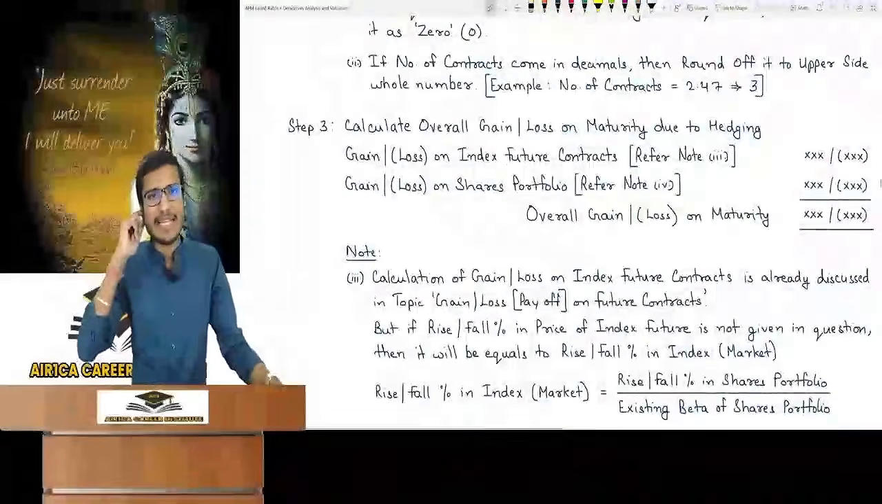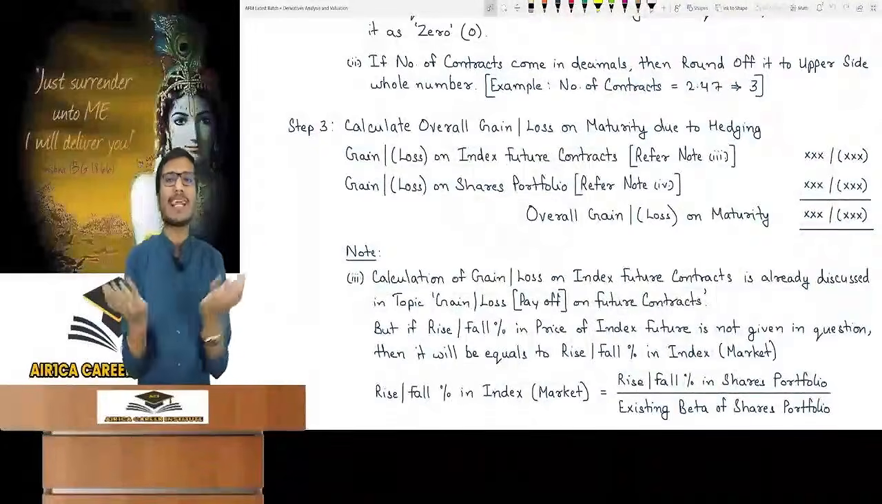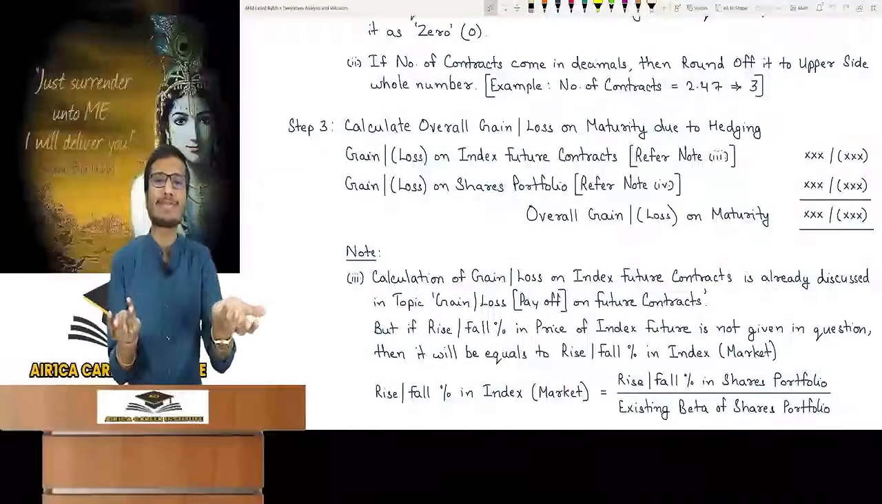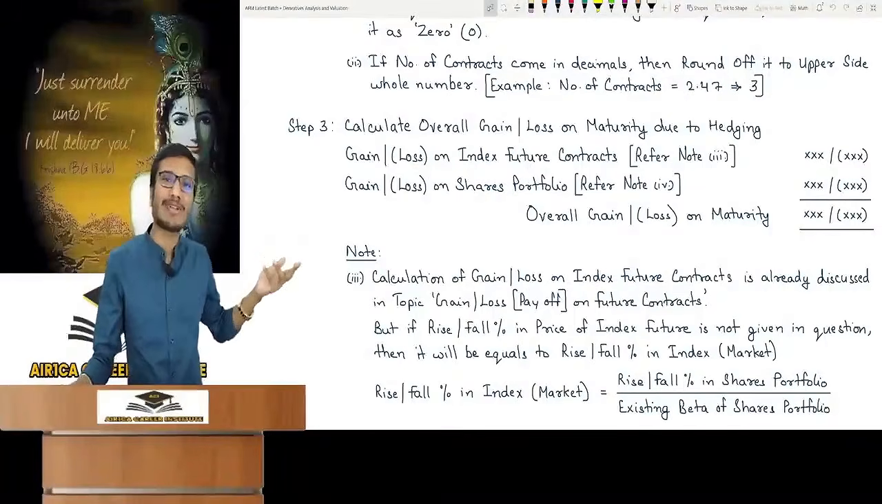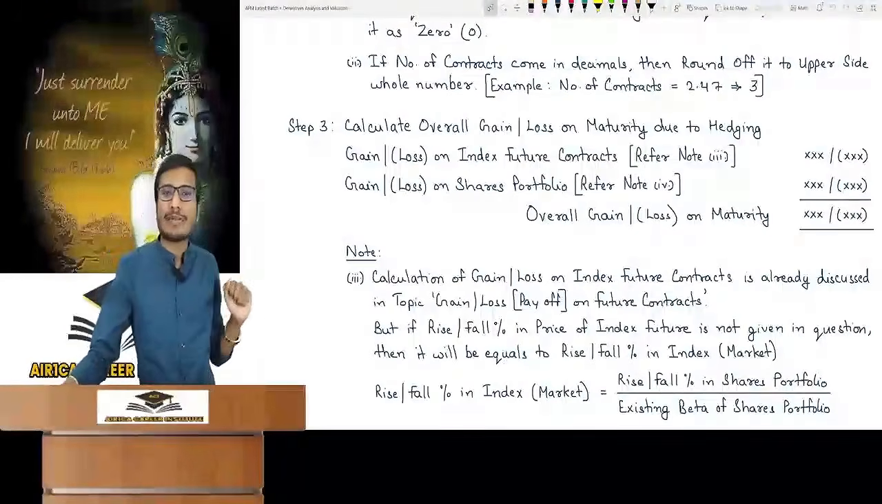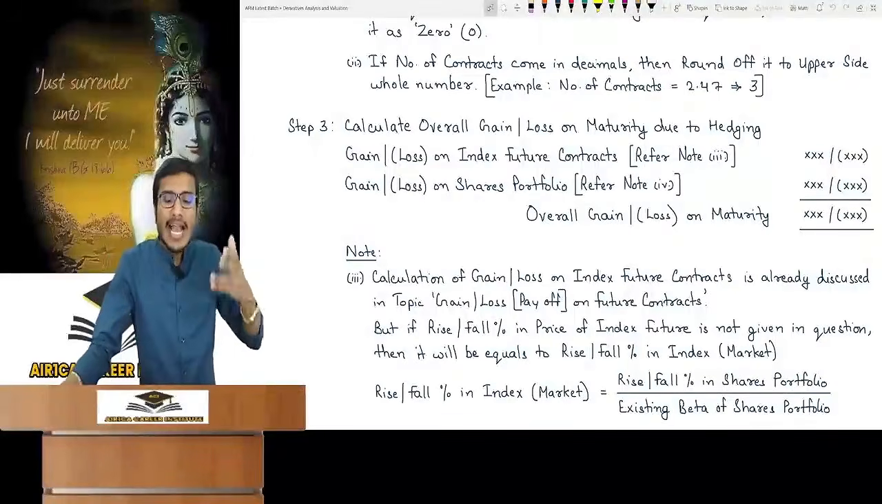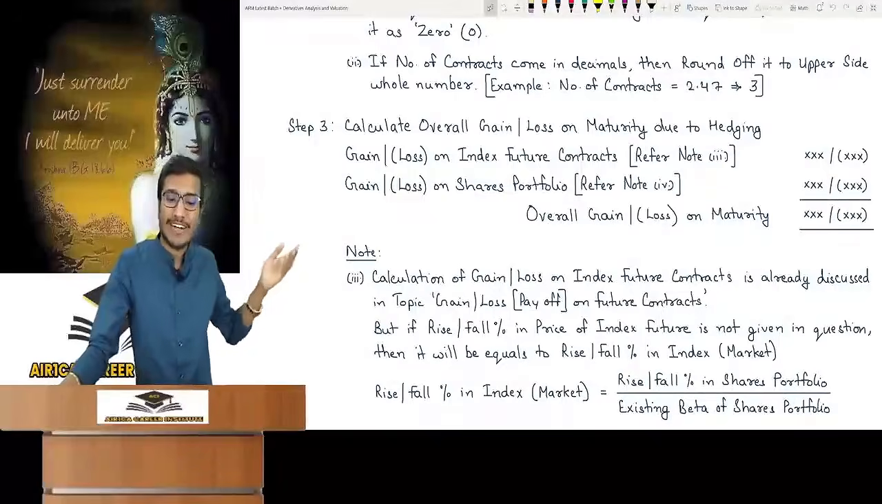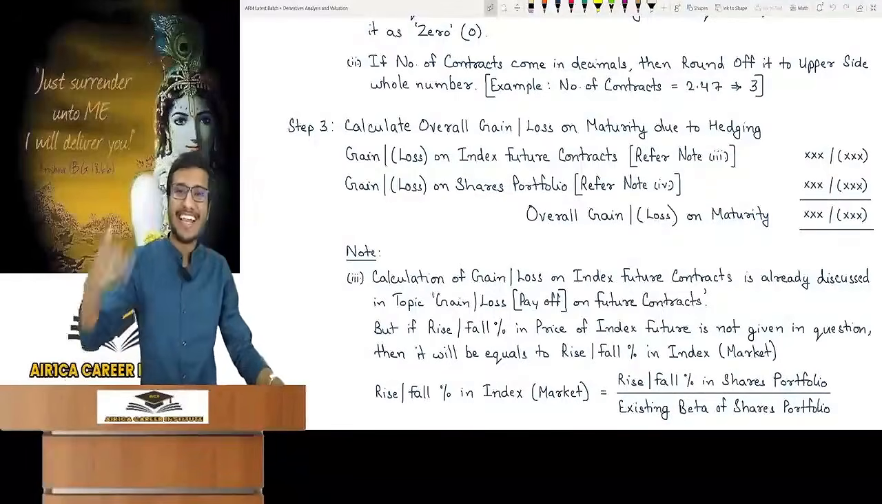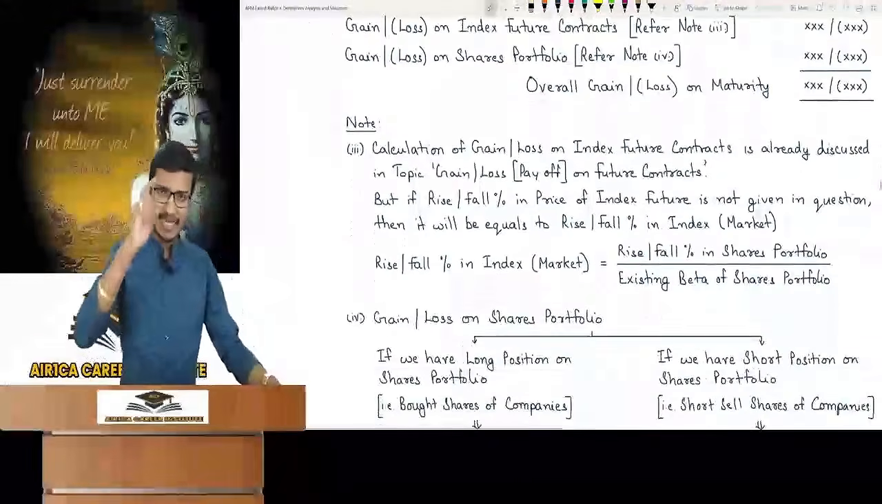After that, there is next step 3. The next step is to calculate the overall gain or loss on maturity due to hedging. Gain or loss on index future contracts and the shares portfolio. You will get the overall gain or loss. Now we have written a note for index future contract. I have already taught you the topic of future contract gain loss. We find out the gain loss like that. I have made you write that, right, but keep one thing in mind.